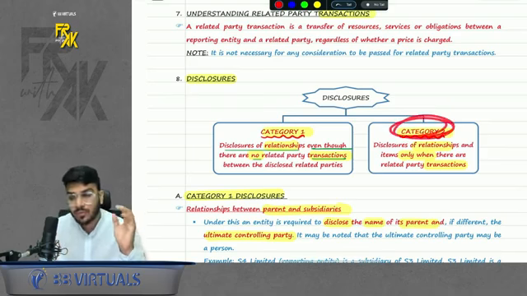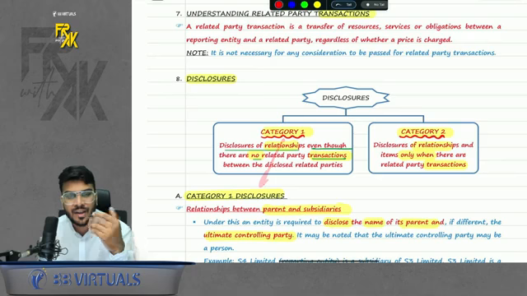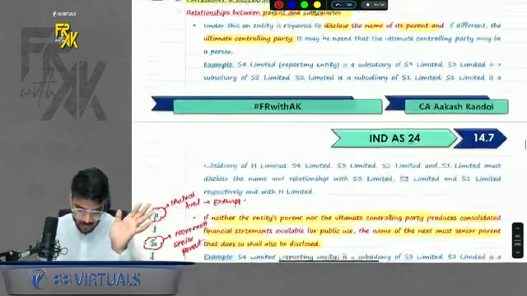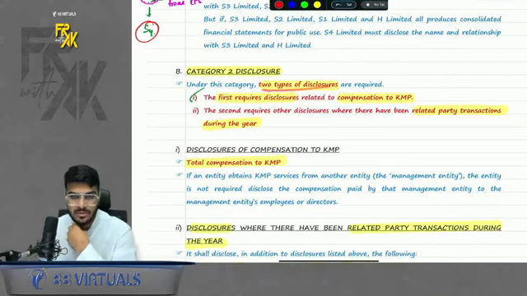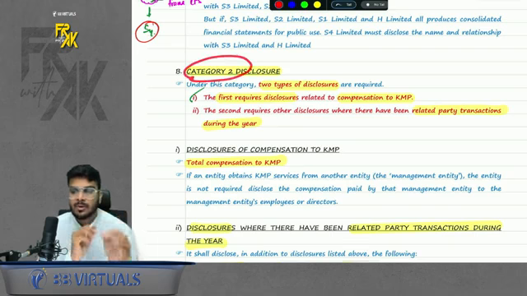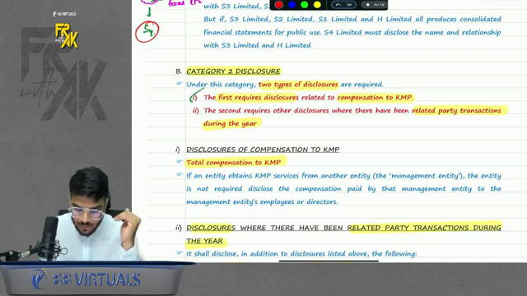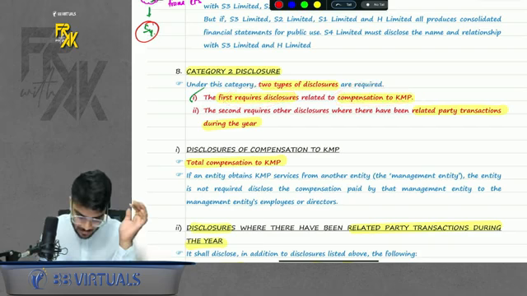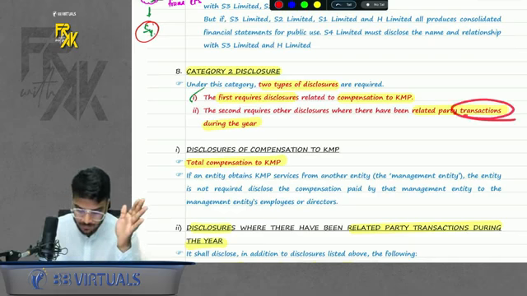But in category 2, we disclose the relationship only when there is transaction. So in category 1, only significant things come, like parent-subsidiary relationship. So if there is a relationship of parent-subsidiary, you will disclose it even if there is no transaction. Few other points are given, just give it a read. In category 2, what other types of disclosure? Here in category 2, we will disclose only when there is a transaction between the related parties. Okay. So the first type of disclosure is compensation to KMP. So if you pay anything to a KMP, you will disclose it. Second, if any other related party is there and you transact with them, disclose it.